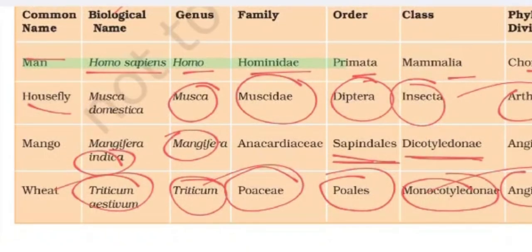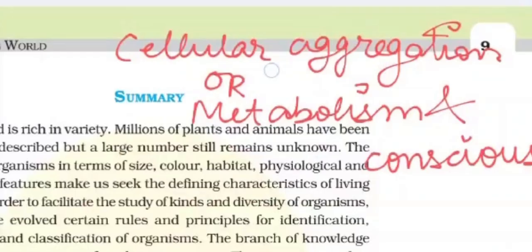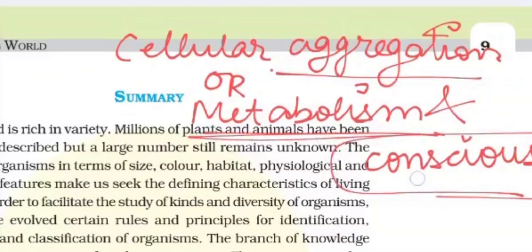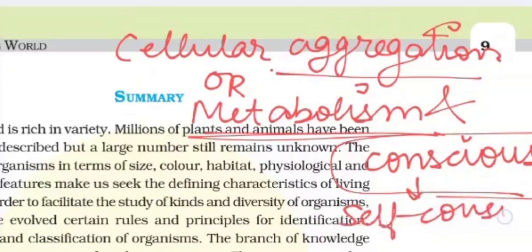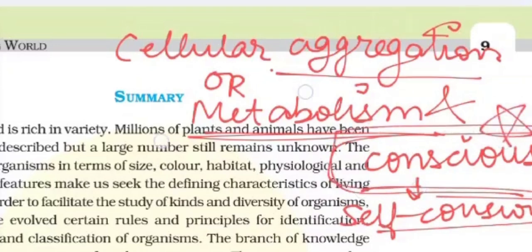This is all. And in our new NCERT some topics are not included, that is defining feature and characteristic features. So the defining features of living beings are these: cellular aggregations, metabolism, and consciousness. And what is the defining feature of human beings? Self consciousness. Okay, this is the only feature of human beings, but consciousness is the defining feature of living beings, along with cellular aggregations and metabolism.